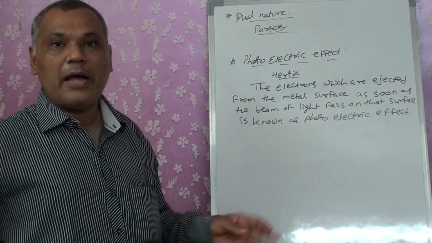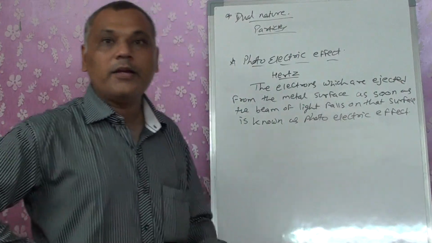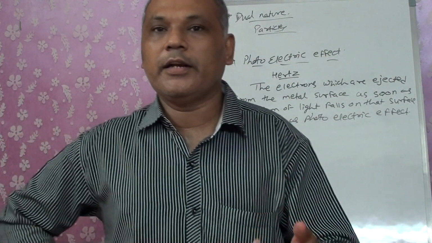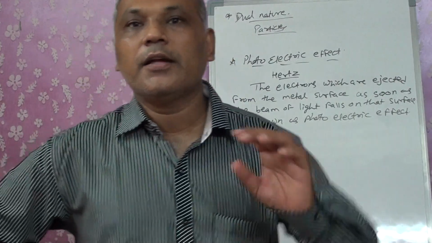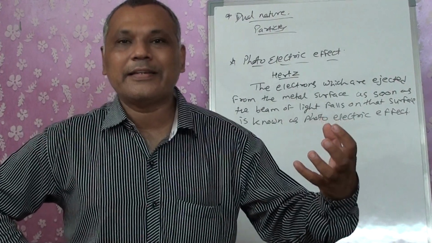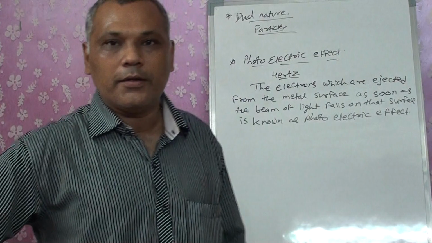The same live example we have, because of the light falling on it. At present the radiation is not sunlight; it comes from an external source of electric light, you can say a tube light, right?